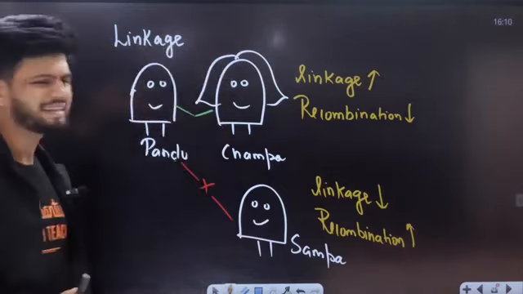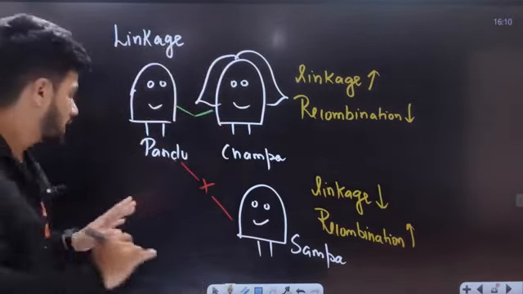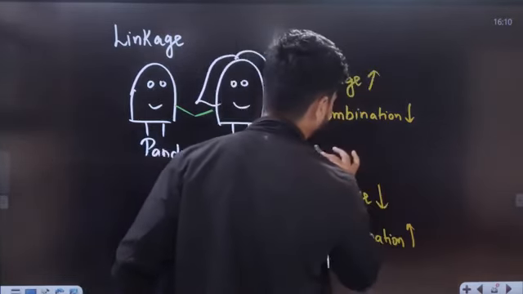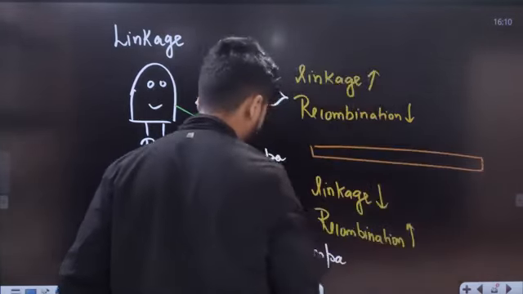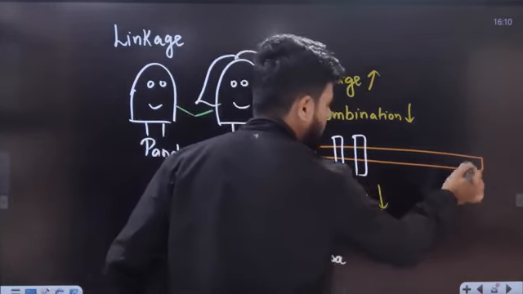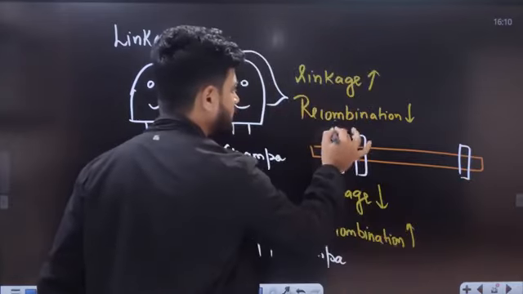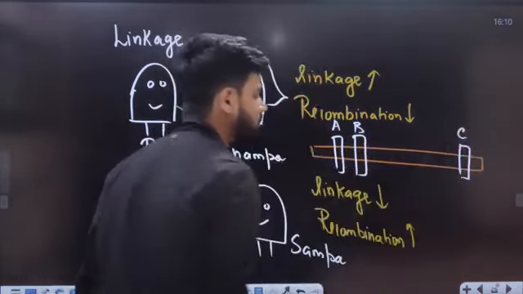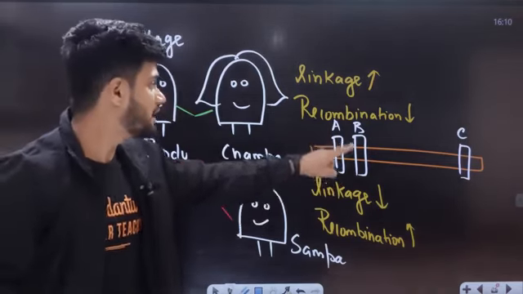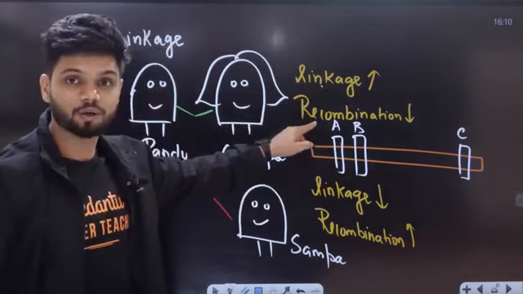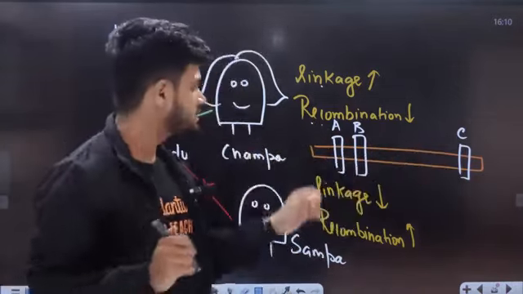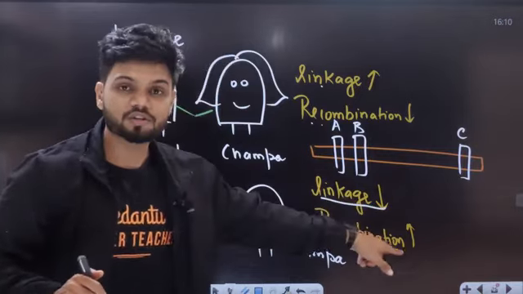Now what is the meaning of this linkage and recombination? Understand. I'll give you a perspective of a chromosome now. For example, this is a chromosome right here. On this chromosome, I have one gene here, and I have one gene here. Let's say this is gene A, this is gene B, and this is gene C. Now these two genes are very close to each other. It means between them linkage is high, recombination is low. Gene A and C are very far. It means between them linkage is low, recombination is very high.